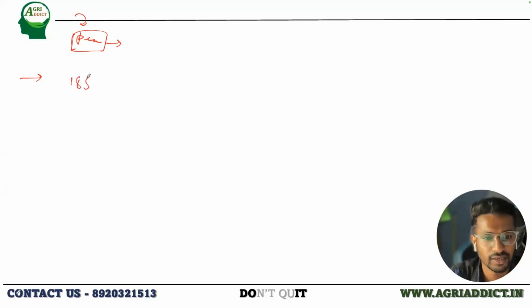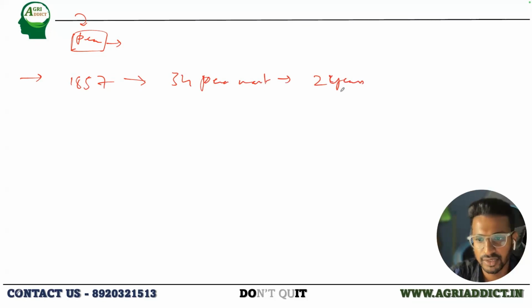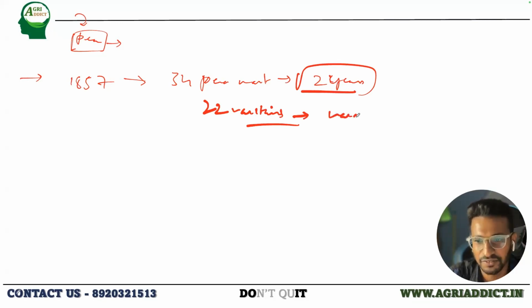So it was 34, sir. It was in 18, yes, very good. It was in 1857 that he started collecting the seeds of the pea. So he started collecting the peas from the commercial growers, where he selected 34 pea varieties, out of which he bred them for 2 years. After 2 years, he selected 22 varieties which were performing stable with least variations.